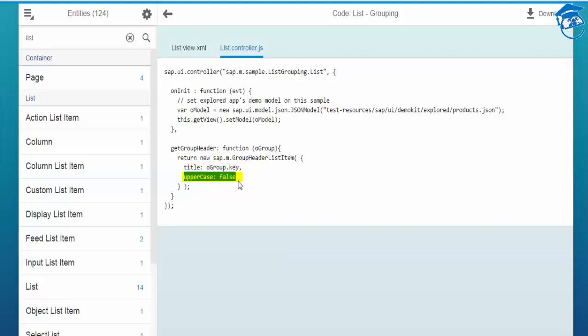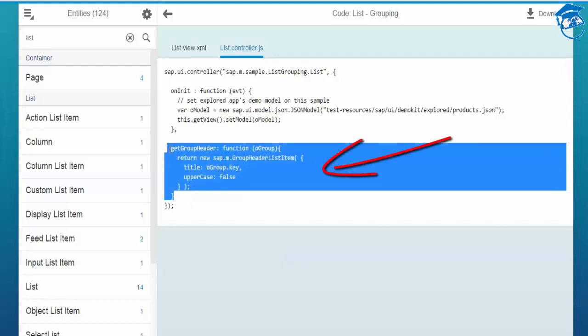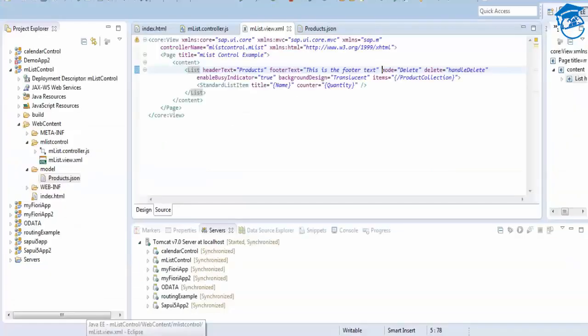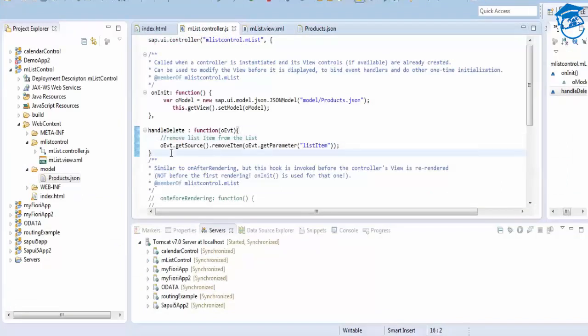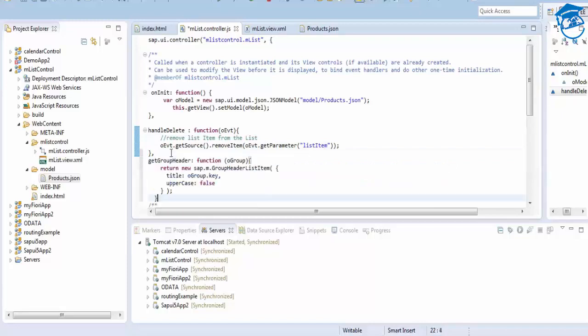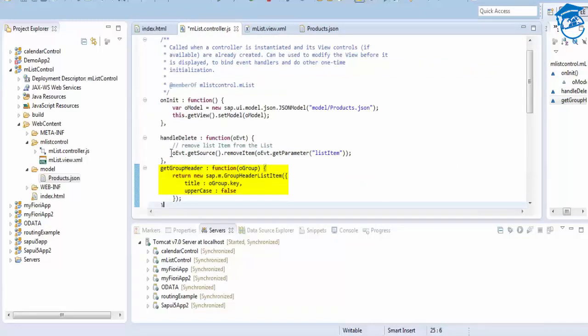You don't want it all in uppercase. So we'll include this inside the controller. We'll go to the controller, comma separated. It's a new function, so I'm going to use this. Control Shift F will format it.